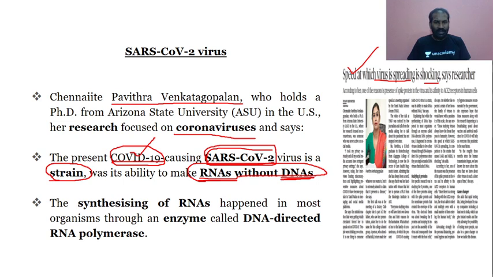But in this case, this virus SARS-CoV-2 has the ability to make RNAs